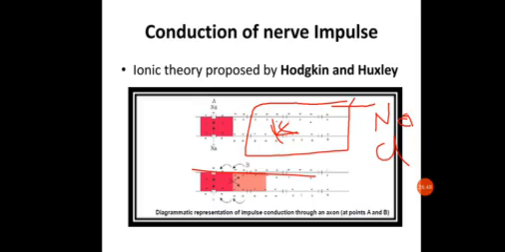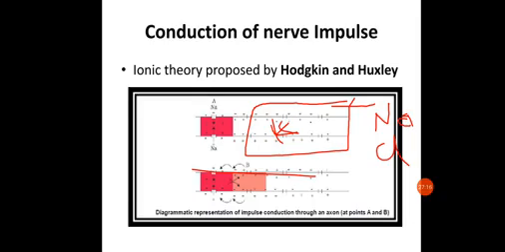In fact, the action potential moves in the manner of a spark moving along a fuse. When the spark moves from one point to another, the current is moving. Similarly, over here, this will be moving from one part of the axon to the other part of the axon. This moving action potential constitutes the nerve impulse. When the action potential moves from one point to a second point and then a third point, this moving action potential is called a nerve impulse.